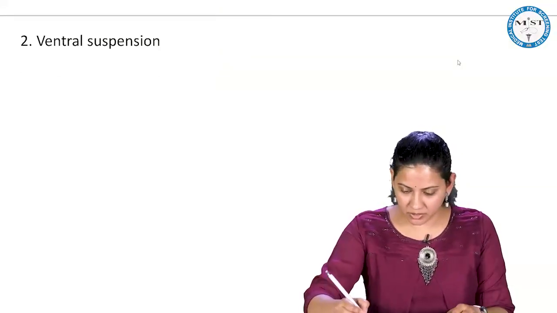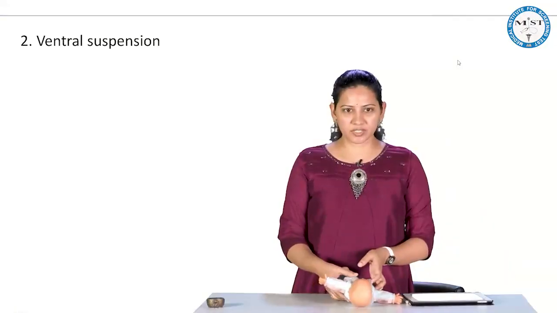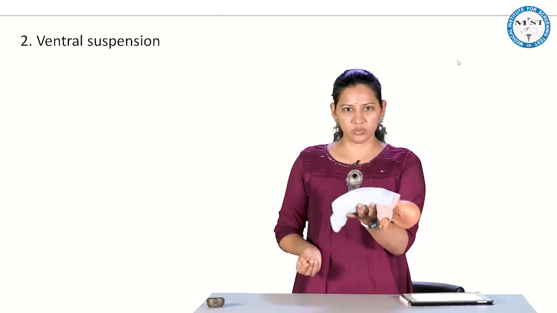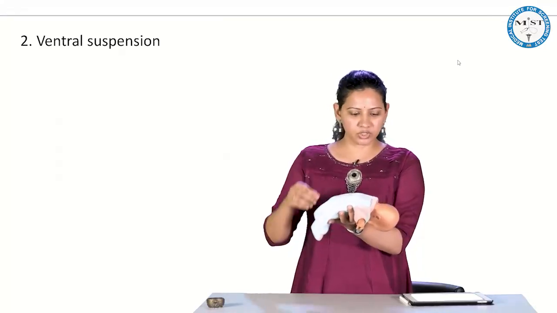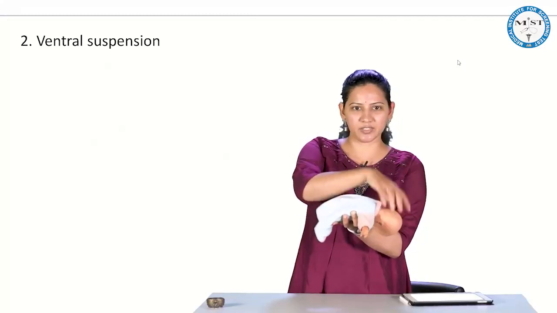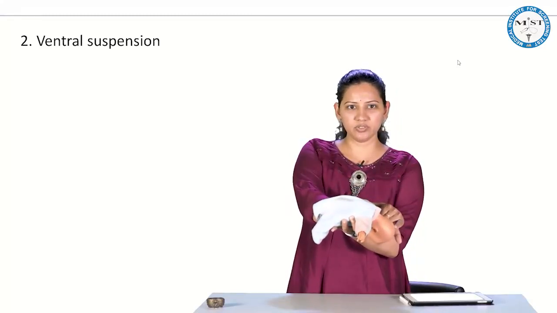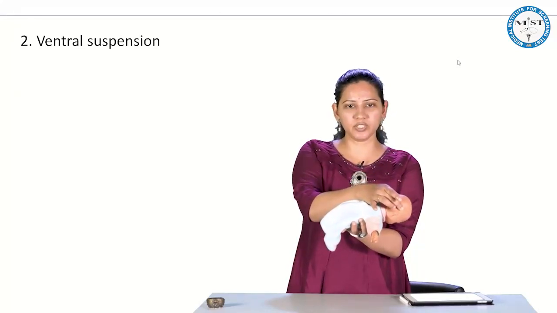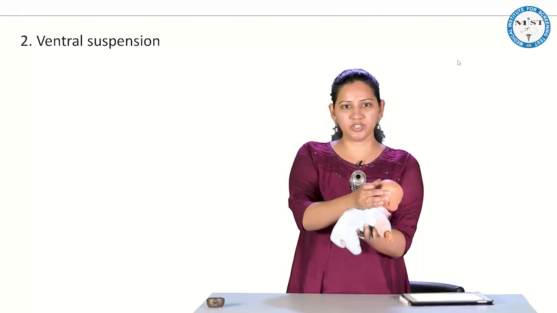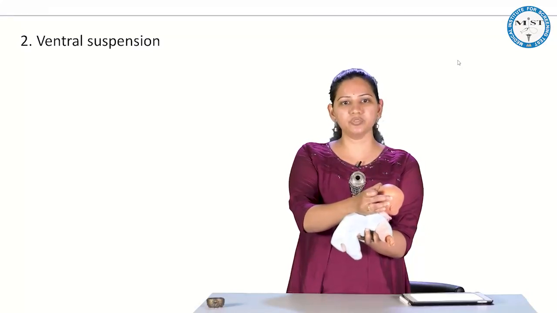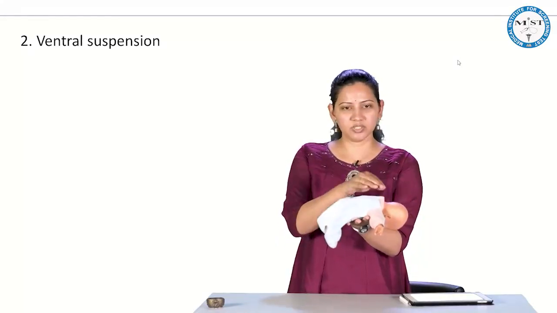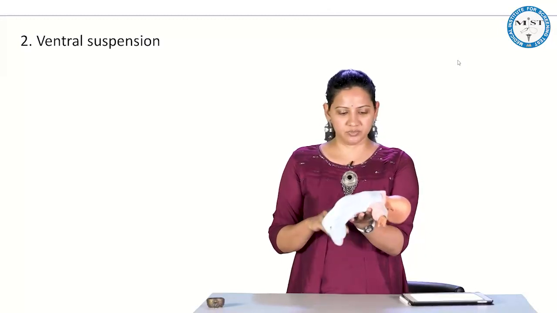What is ventral suspension? In ventral suspension, in your palms you hold the chest and abdomen of the baby and then you suspend the baby. What do you see? There is a complete head lag in the case of a newborn. By 6 weeks the baby will momentarily be able to hold the head in the midline, in the horizontal plane, and by 8 to 12 weeks it will bring the head above the horizontal plane. So just placing the baby over the palms is called ventral suspension.